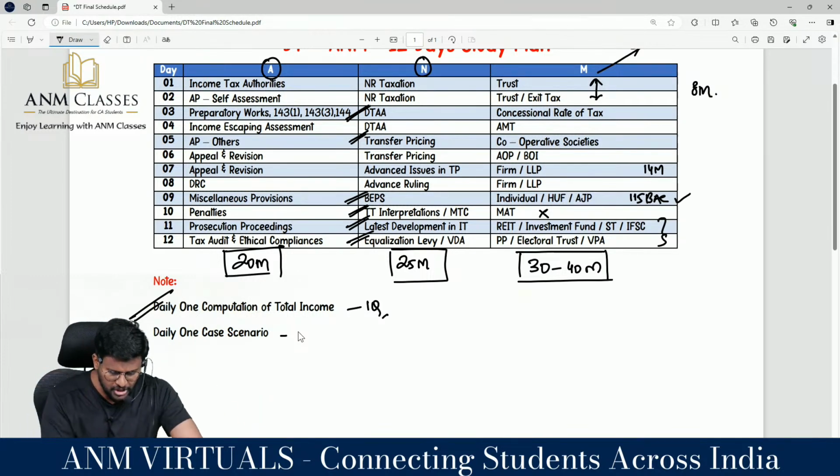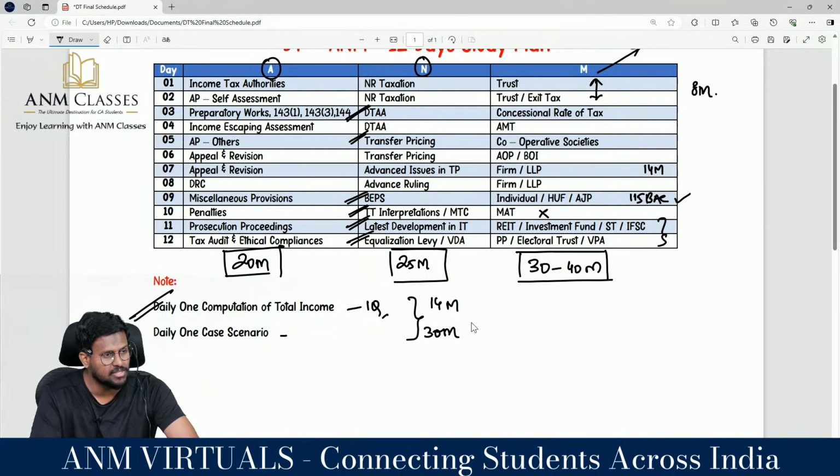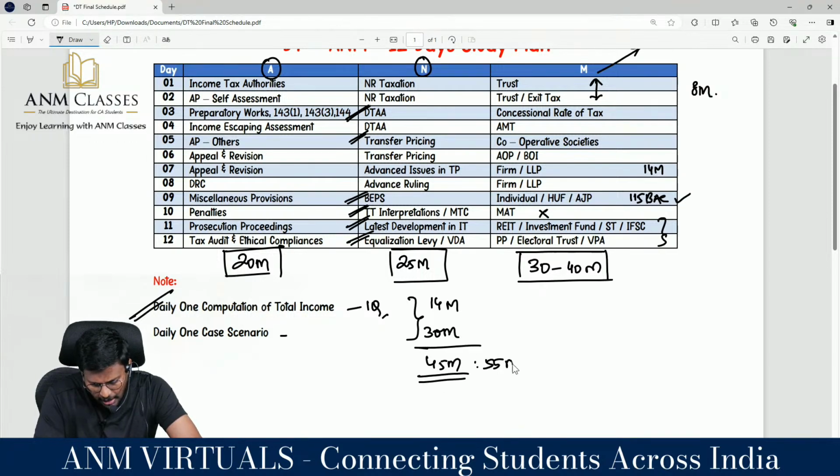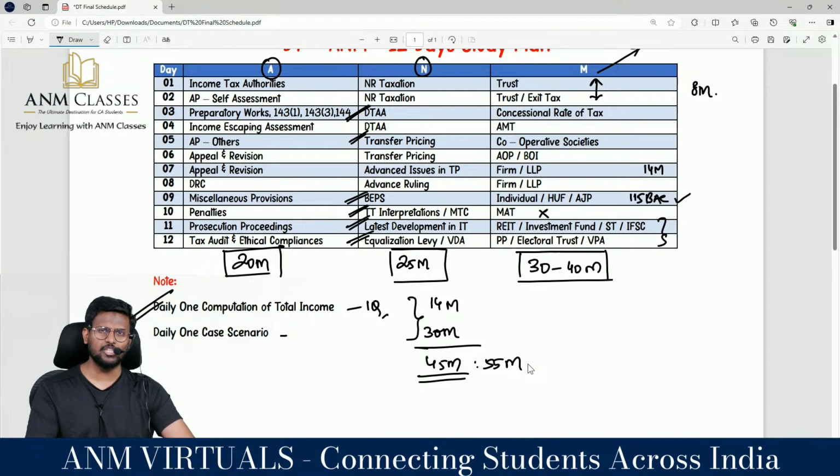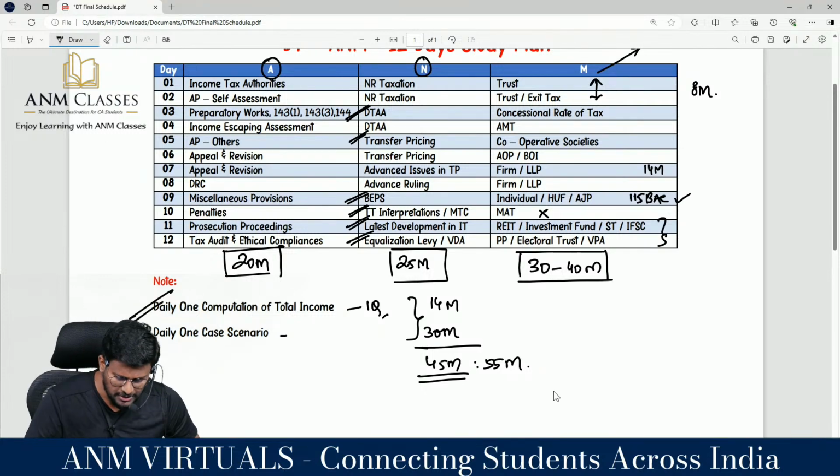You know, these two parts alone will come. This is a 14 mark area and daily case scenario is another 30 mark area, MCQs and case scenario. So it's a game of 45 marks to 55 marks. 45 marks to 55 marks. So I have split like this.